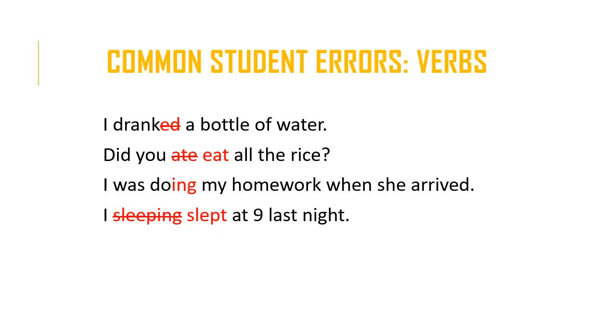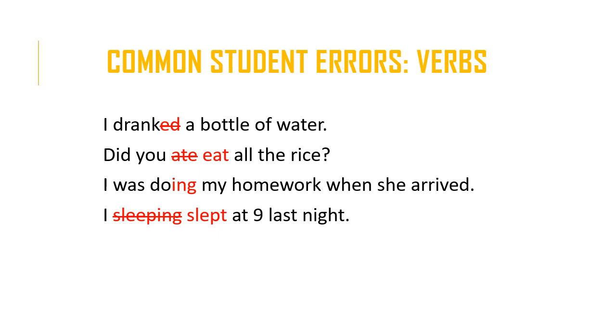I was do my homework when she arrived. Here it's simply incorrect because it's not the right form for the past progressive. The past progressive, or the past continuous, is formed by adding the verb to be in the past simple form, so was or were, and the ing form or the present participle form of the verb. So in this case, doing.